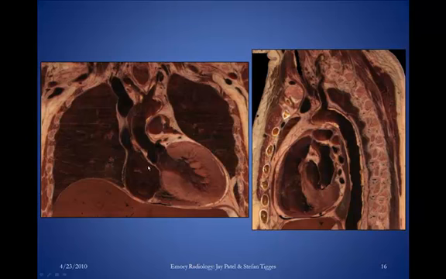Here are gross anatomic images in the coronal and the sagittal plane, showing what's basically going on anatomically. Here's the aortic root basically, beyond the sinus of Valsalva, up until this part right here, which is the left subclavian artery. Everything in the aorta from here to here is considered ascending aorta. Descending aorta is considered distal to the takeoff of the left subclavian artery. So if this is the left subclavian artery, we go distal to it. Anything dissecting in the wall of this aorta would be considered a type B dissection.